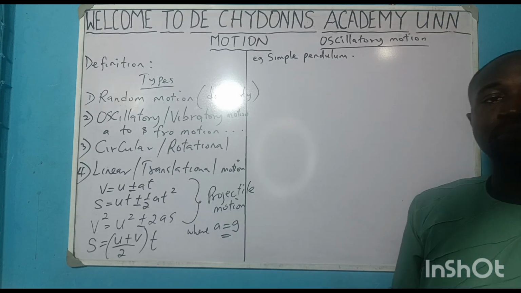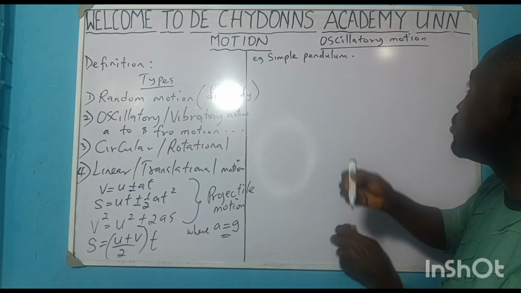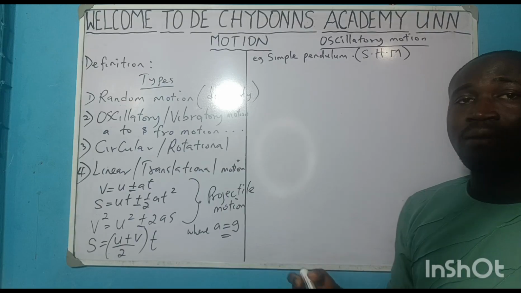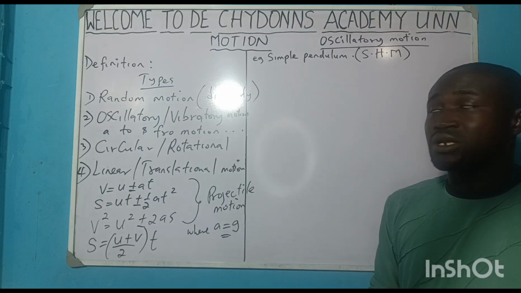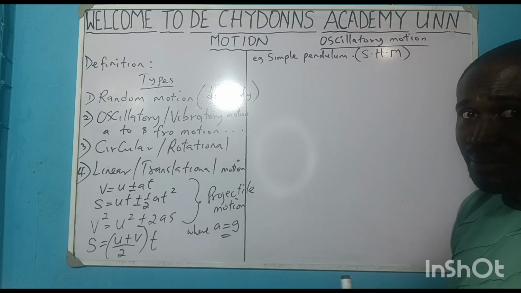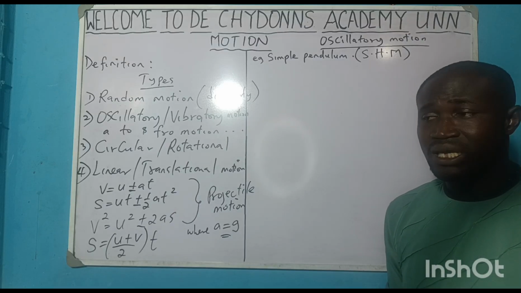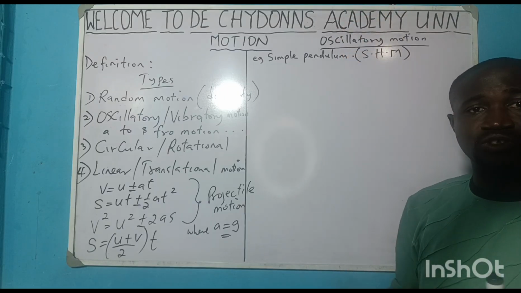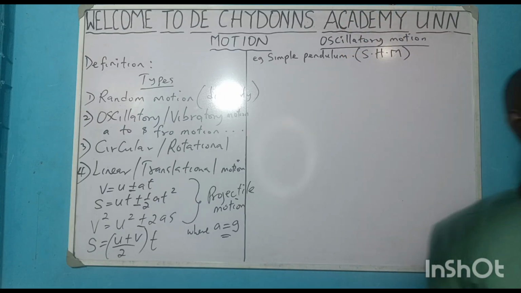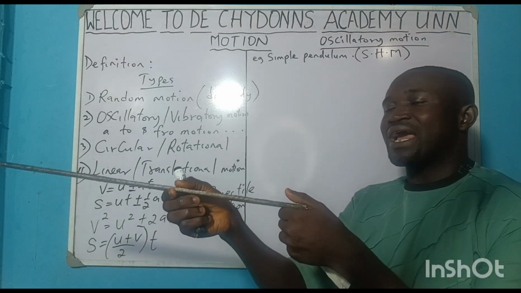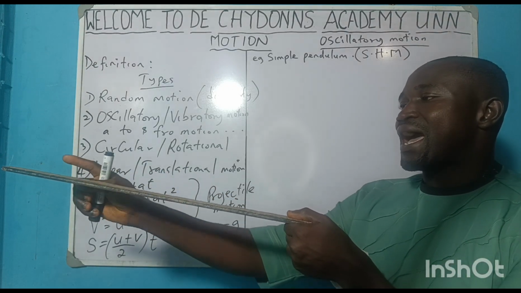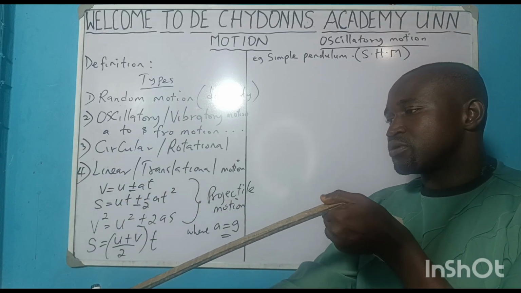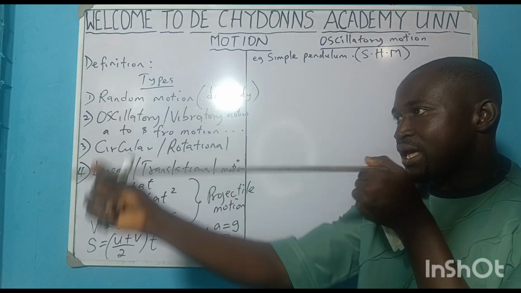Yes. Simple pendulum. That simple pendulum always embarks on simple harmonic motion. Remember, this oscillatory motion we are talking about can come in many ways. It can be vertical motion, like up and down, up and down, as you see in a ruler. Let's take for instance, look at this ruler now. If I clamp this ruler on a desk or bench and I displace it down, it will be moving up and down, up and down.